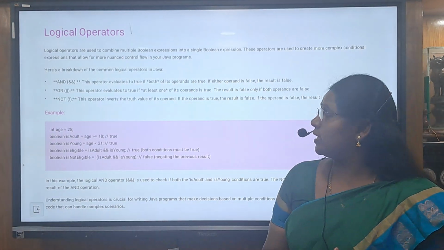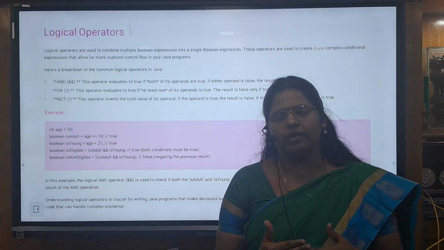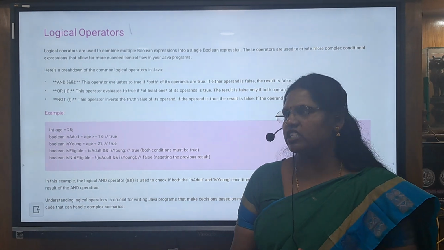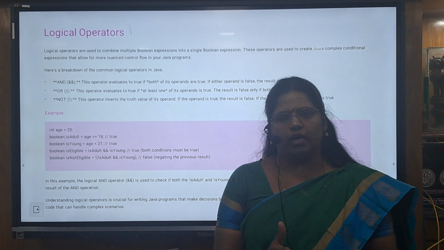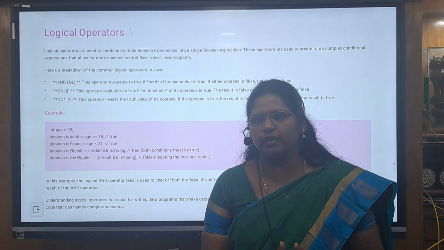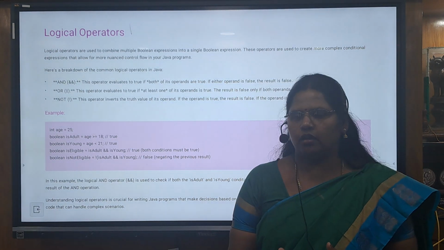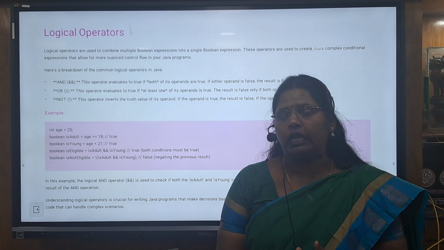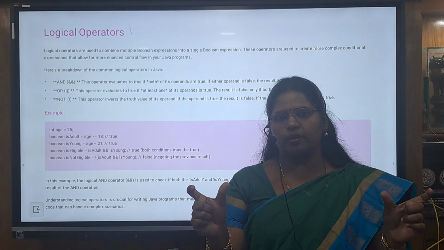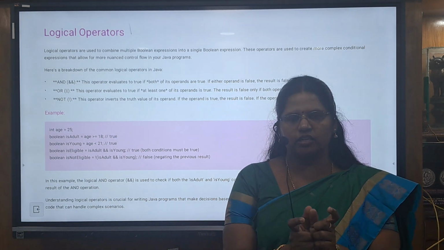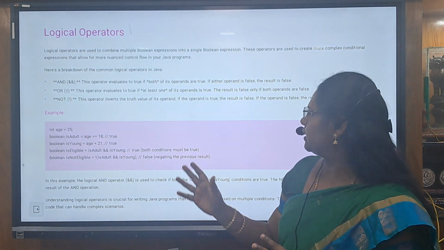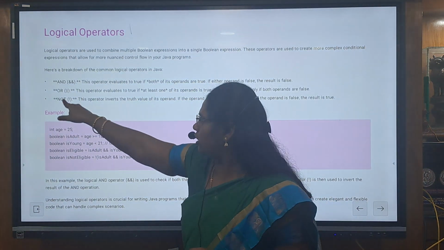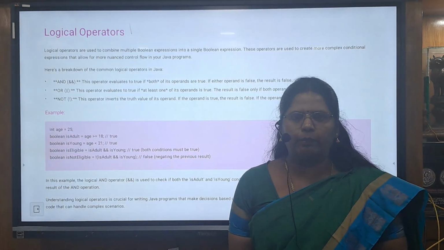In the operators, we have arithmetic operators and logical operators. When we check two arithmetic expressions, we use relational operators, that is less than, greater than. If two conditions of relational operators are combined together and checked, we use the logical operators, which are basically AND, OR, NOT. That means two relational operators are combined together.